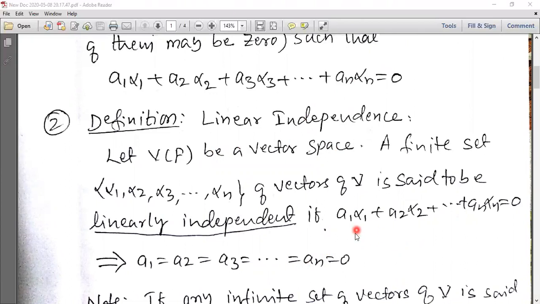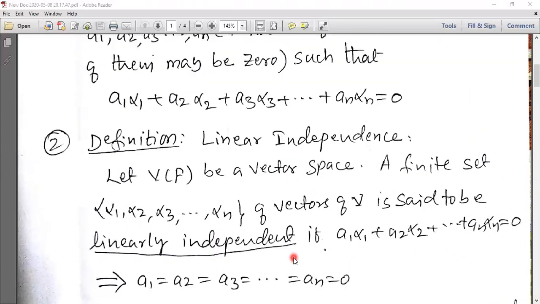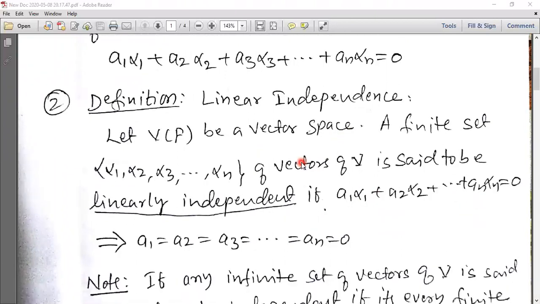As in the previous definition, alpha 1 to alpha n are vectors and a1, a2, a3, ..., an are scalars. Here, in the second definition, all the scalars are 0, that is, a1 equals a2 equals a3 and so on equals an equals 0. If all these scalars are 0, then we say it is linearly independent, and automatically the linear combination goes to 0.